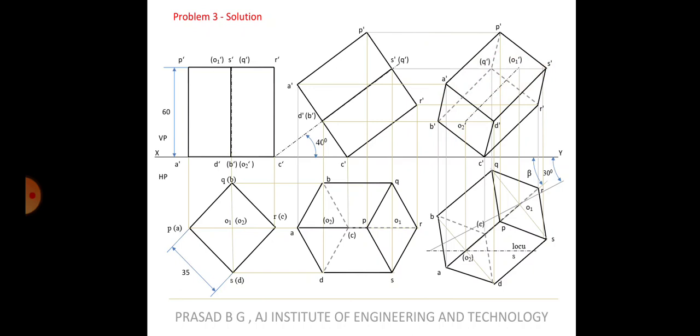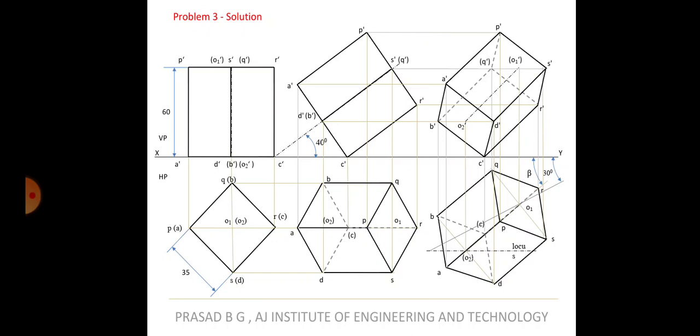There is problem number 1 and problem number 2 in your question bank. And also there is one more, problem number 3, which I will not do. But if you see the question, it is absolutely same. It is square prism, 35 mm side, 60 mm axis height, resting on one of the corners on HP, inclined to 40 degrees to HP and appears to be inclined to 30 degrees to VP.